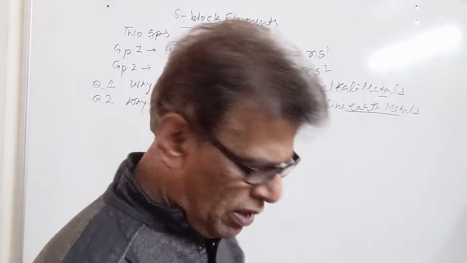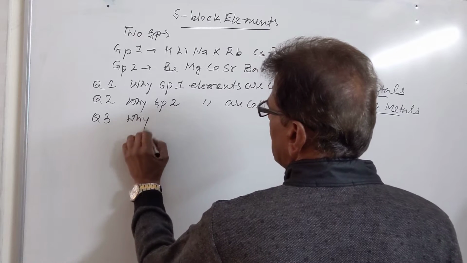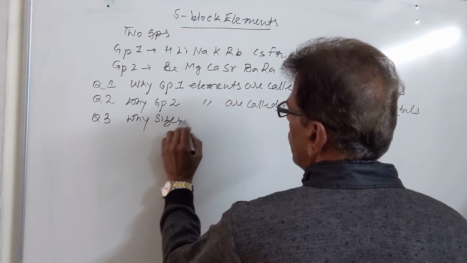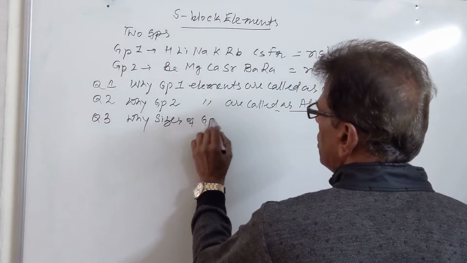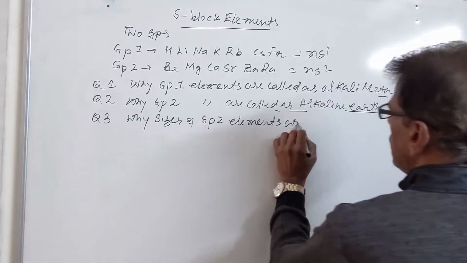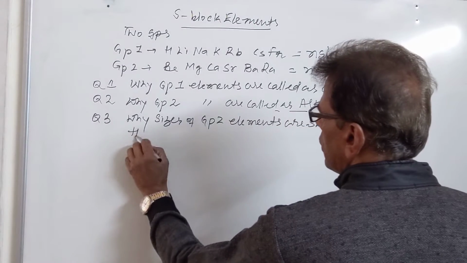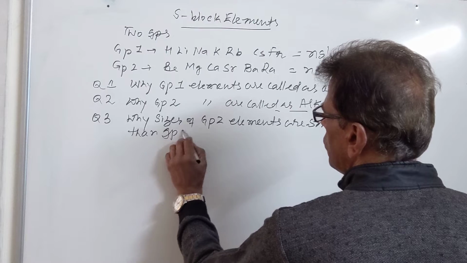Then we have question number 3, why are the sizes of group 2 elements smaller than group 1 elements?